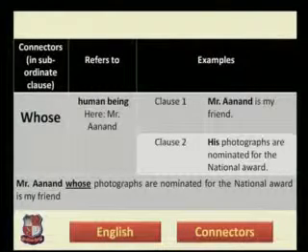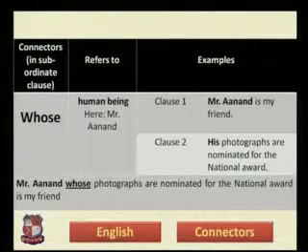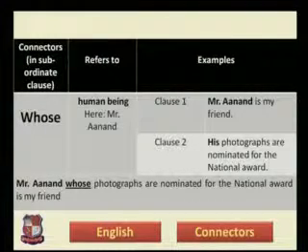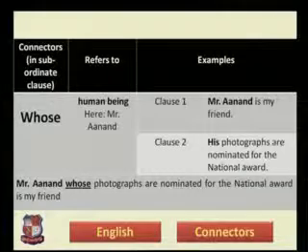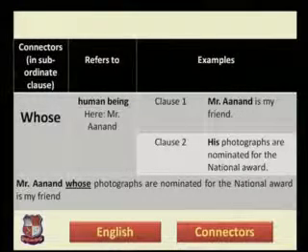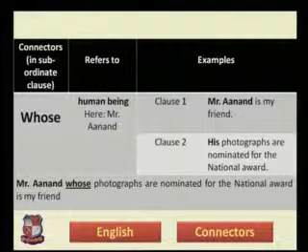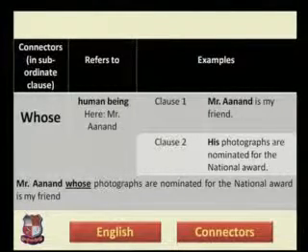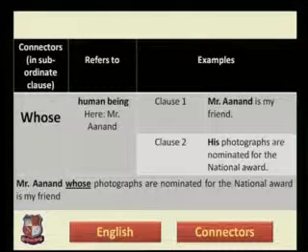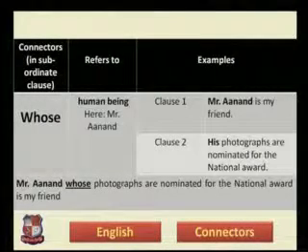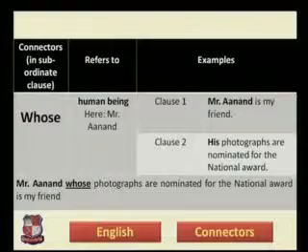Again this entire clause, the subordinate clause, whose photographs are nominated for the national award, this entire part becomes the clause, and the entire clause adds something in the meaning of the noun. The main noun, you can see the proper noun, is Mr. Anand. So here the noun Mr. Anand is modified, something more is added in its meaning.